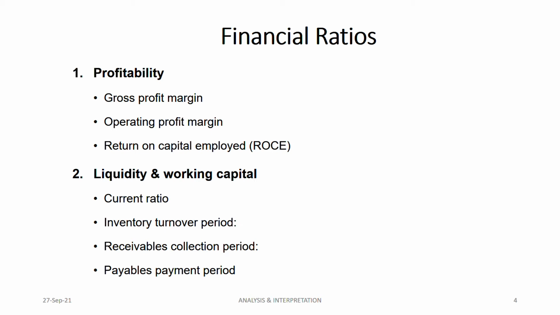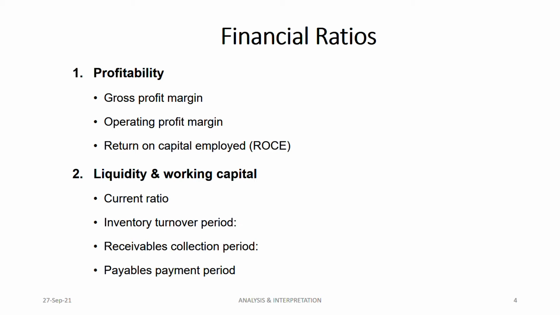Rather than typing everything on your own, it's better to put it in separate cells. For example, put current assets in cell A, current liabilities in cell B, and in cell C take A divided by B. You will get the answer for the current ratio. This is the quickest and easiest way, so that if you make any mistake later, you just have to change the number in one cell and your answer changes automatically.